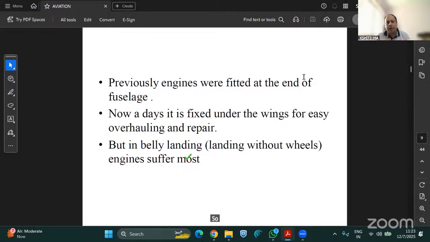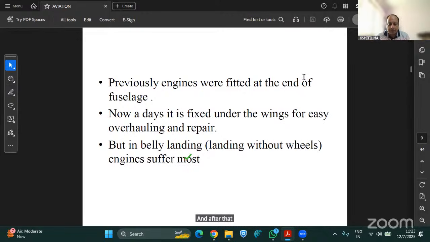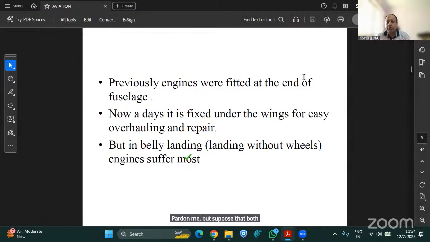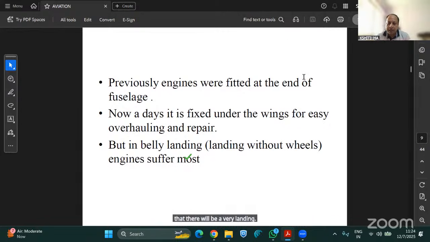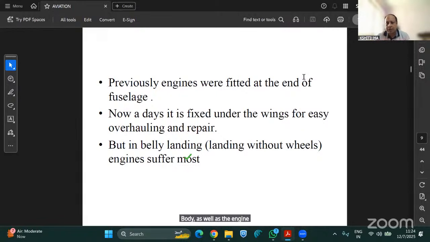When the aircraft lands, the wheels of the backside landing gear touch the surface of the runway first, and after that, when the aircraft slows down a little bit, the nose landing gear touches the runway. But suppose both the landing gears have failed, what is going to happen? There will be a belly landing. It will damage the fuselage of the body, and the engines will also be damaged because engines are fitted on the lower side of the wings. So this is the main case.